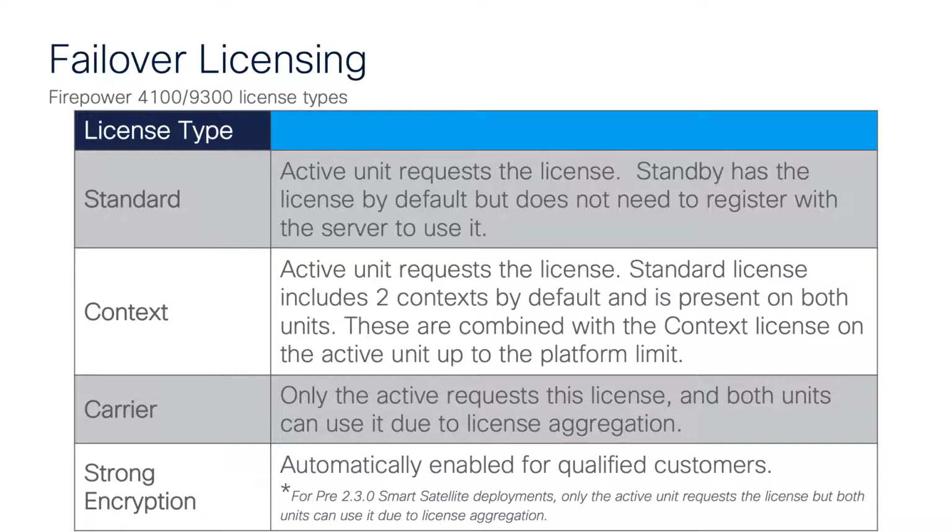And then these are combined with the context that has been purchased right up to the platform limit. For carrier licenses, only the active unit requests this license, and again, both units can use it due to the license aggregation that takes place when this is set up. And again, like the 2100 series, for strong encryption, any customers that are qualified to use strong encryption, that will automatically be enabled.